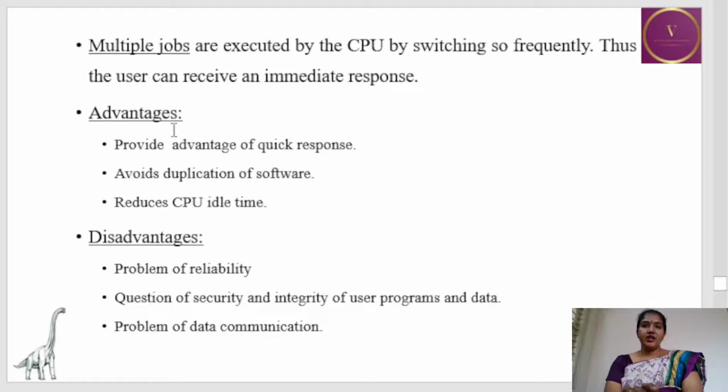So, the advantages: it provides quick response, duplication is avoided, and it reduces CPU idle time. Whereas the disadvantages can be the problem of reliability, the question of security and integrity of user programs and data, and the problem of data communication. So these are the advantages and disadvantages of a time sharing operating system.